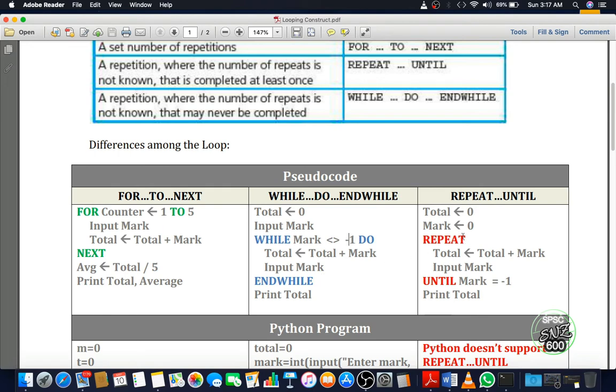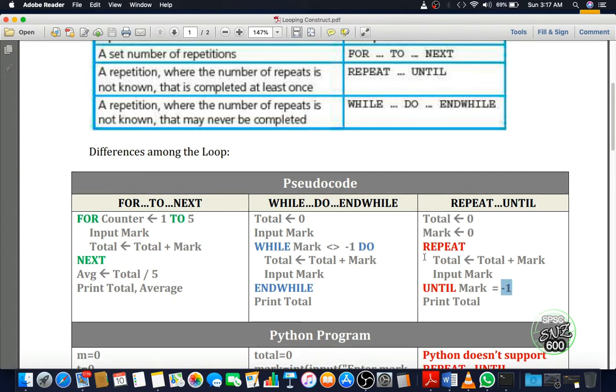And for this one, total is 0, mark is 0. Repeat total plus mark, input mark until mark equals -1, print total. So here you can see the differences. These two programs are similar. Both depend on input -1. When the user presses -1, it will stop the program.